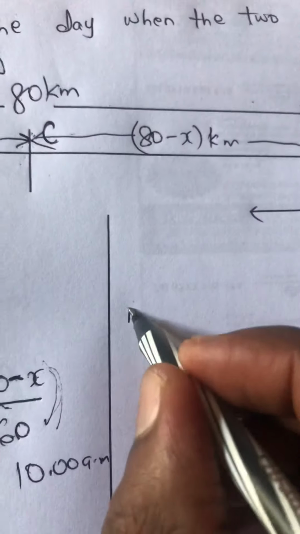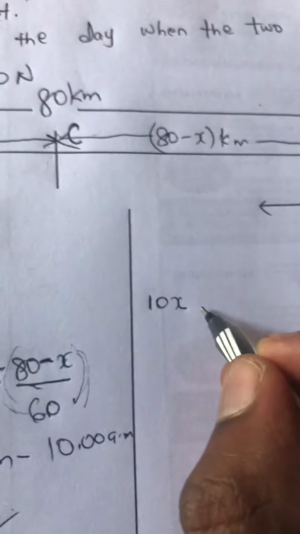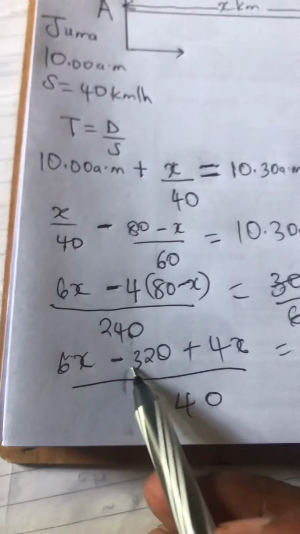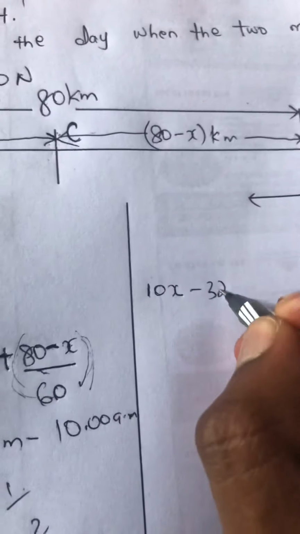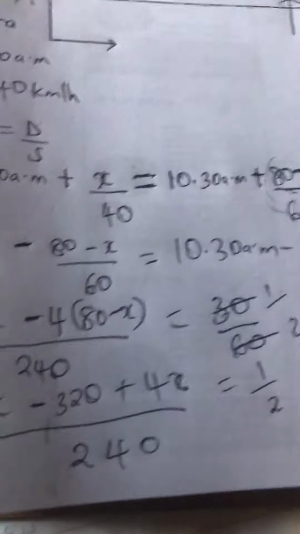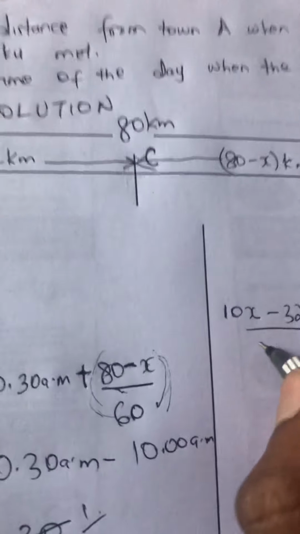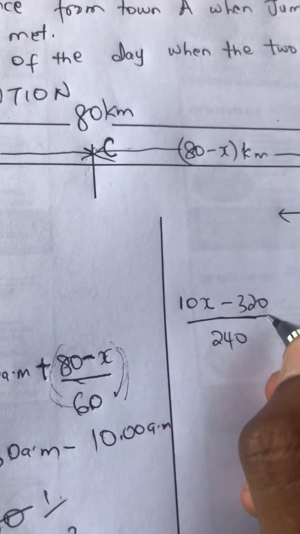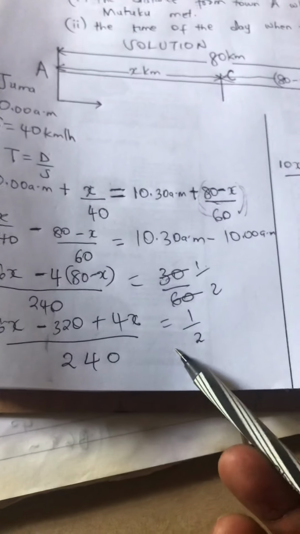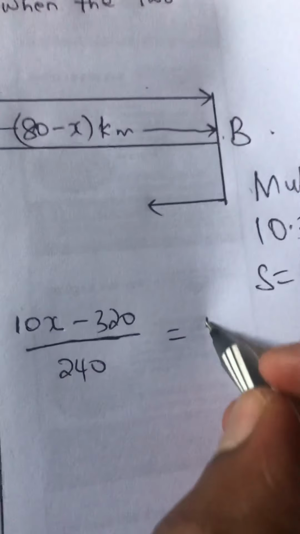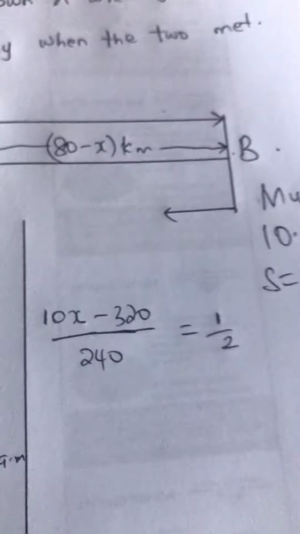So tutakuja hapa tuseme 10x alafu minus 320 over 240 is equal to a half.